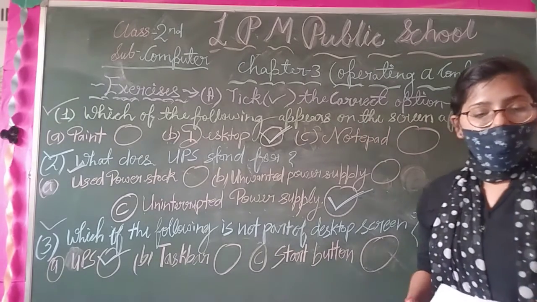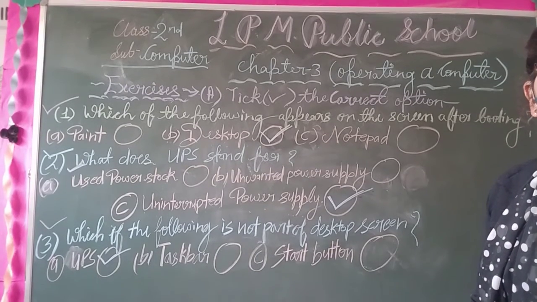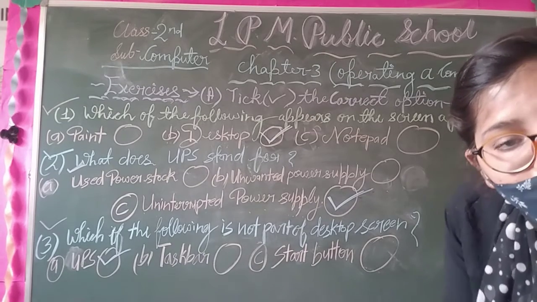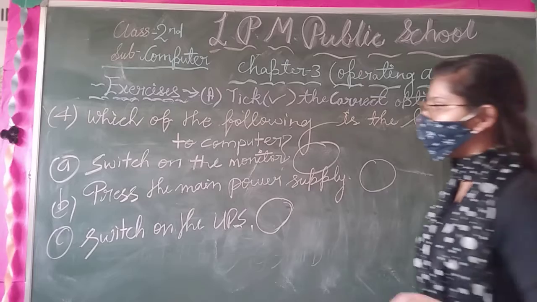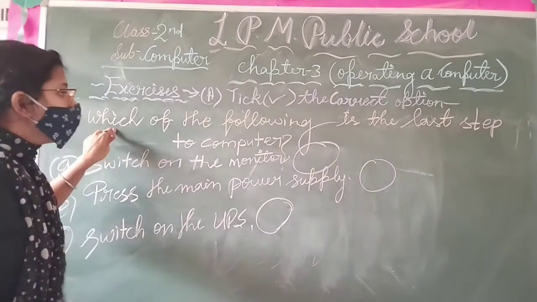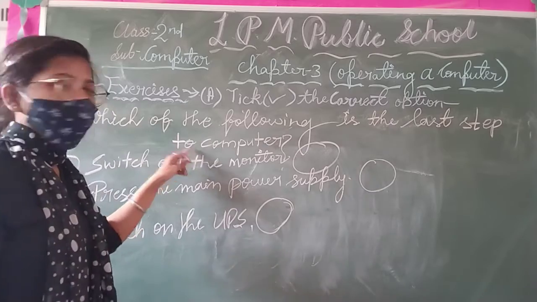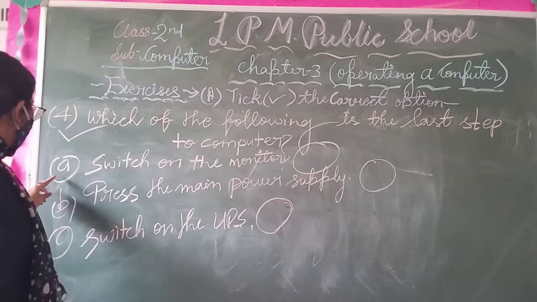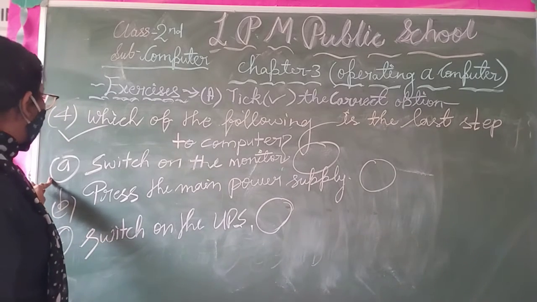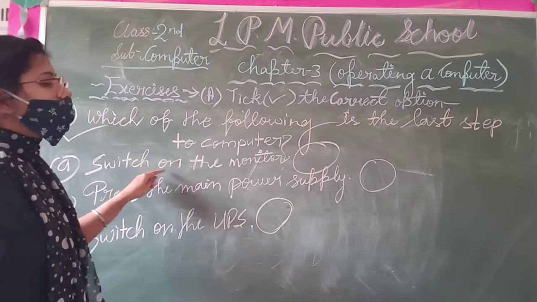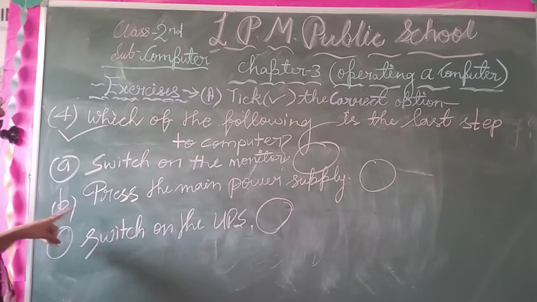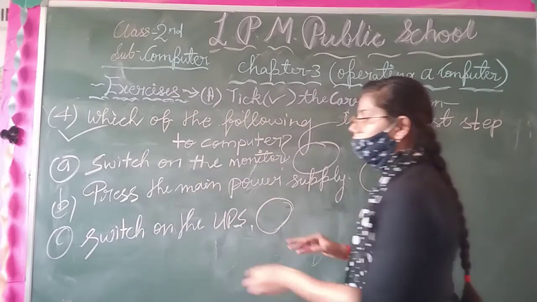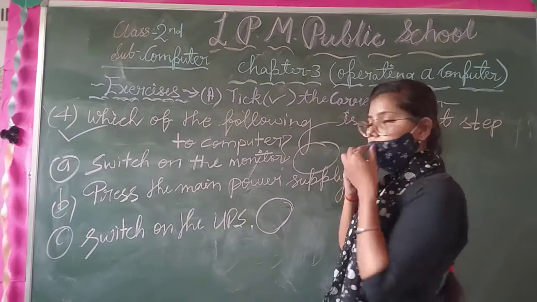So dear student, now I am going to take the correct option. Point number 4. Which of the following is the last step of the computer? Now there are given a lot of options. Option number A, switch on the monitor. Option number B, press the main power supply. And option number C, switch on the UPS.